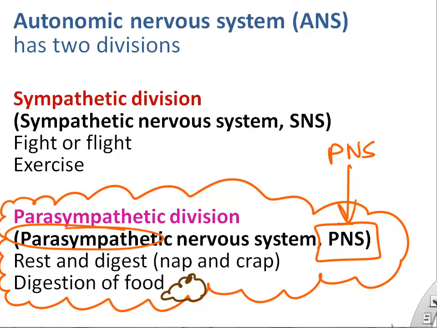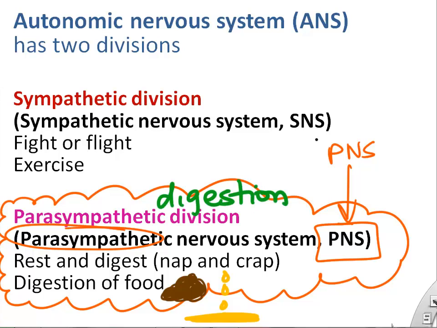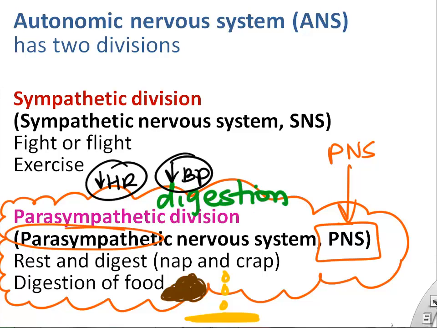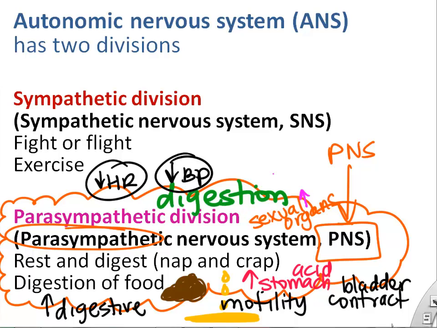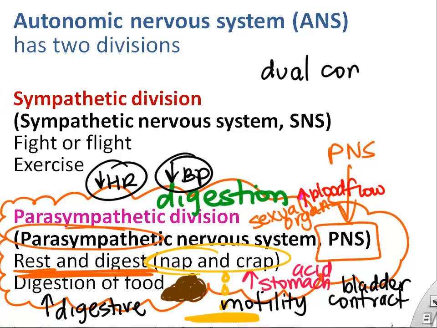For the parasympathetic nervous system, we usually think rest and digest. So whenever you're digesting food or peeing, these are usually regulated by the parasympathetic nervous system, and they have the opposite effect, so decreasing heart rate and decreasing blood pressure. And so the parasympathetic really start thinking about digestion of food. And so they don't always have an opposite effect, but for our beginning class we'll think about most of the time the parasympathetic and the sympathetic have opposite effects on their target organs.